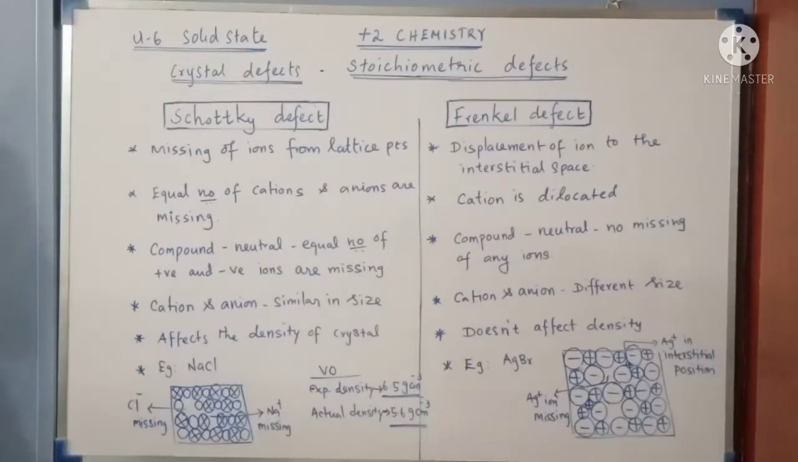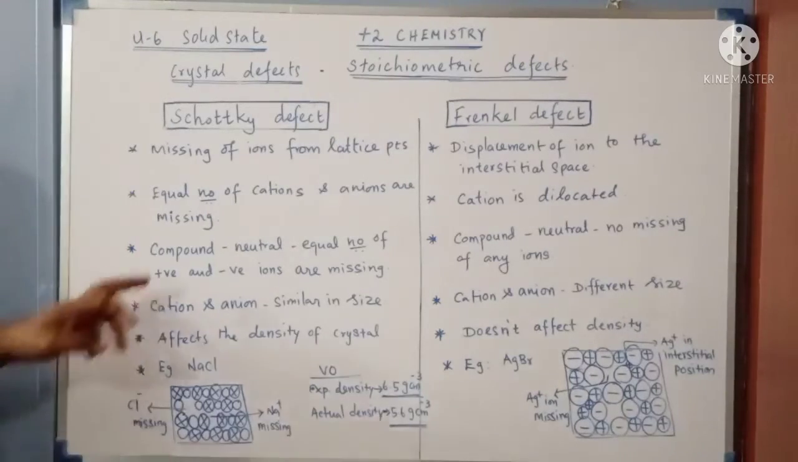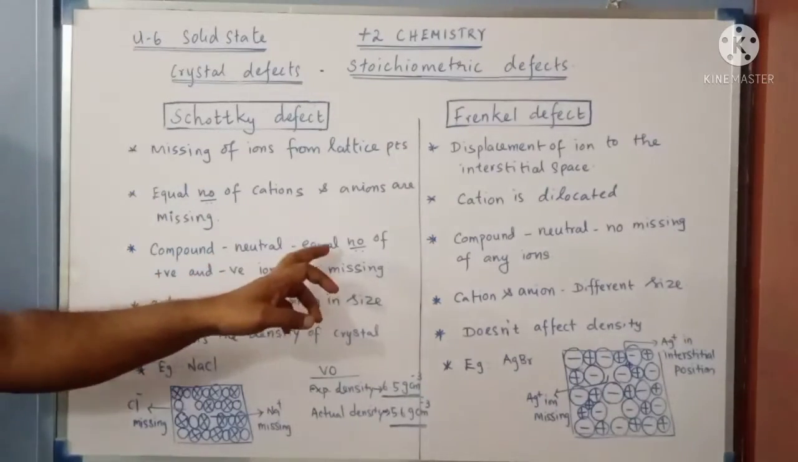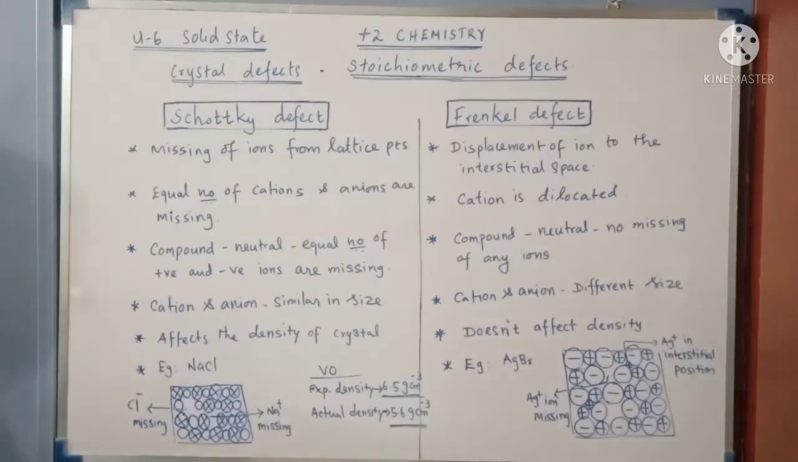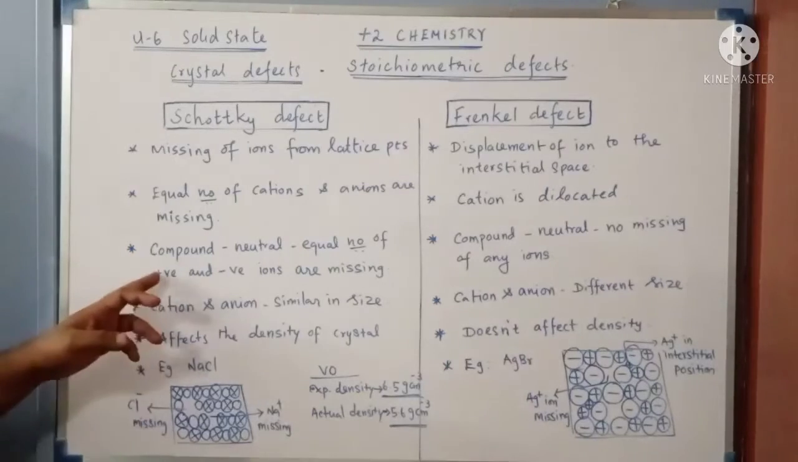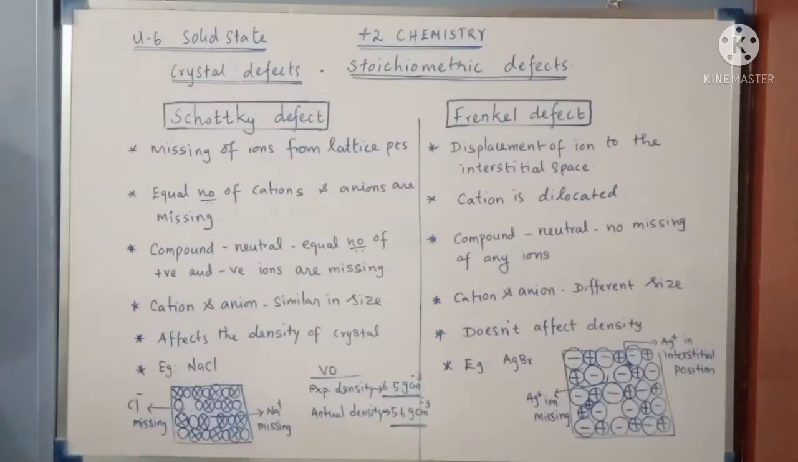If one cation is missing from a lattice point, in the same way one anion will also be missing. Otherwise, if 5 cations are missing, an equal number of anions will be missing, so that the compound is found to be neutral even after getting the defect. Before getting the defect, the compound was neutral. Even after the crystal defect, the compound exists as a neutral one because equal numbers of cations and anions are missing, so the missing of ions will not affect the neutrality of the compound.